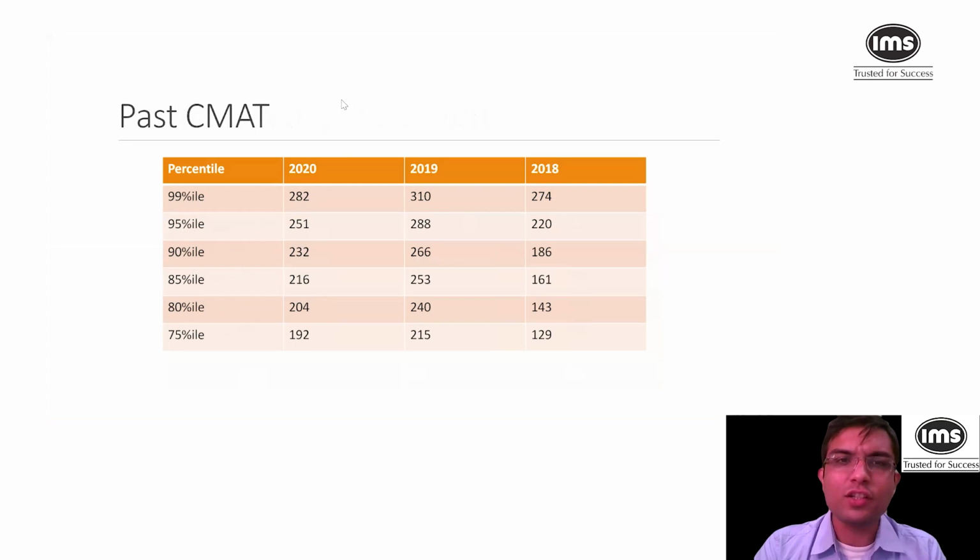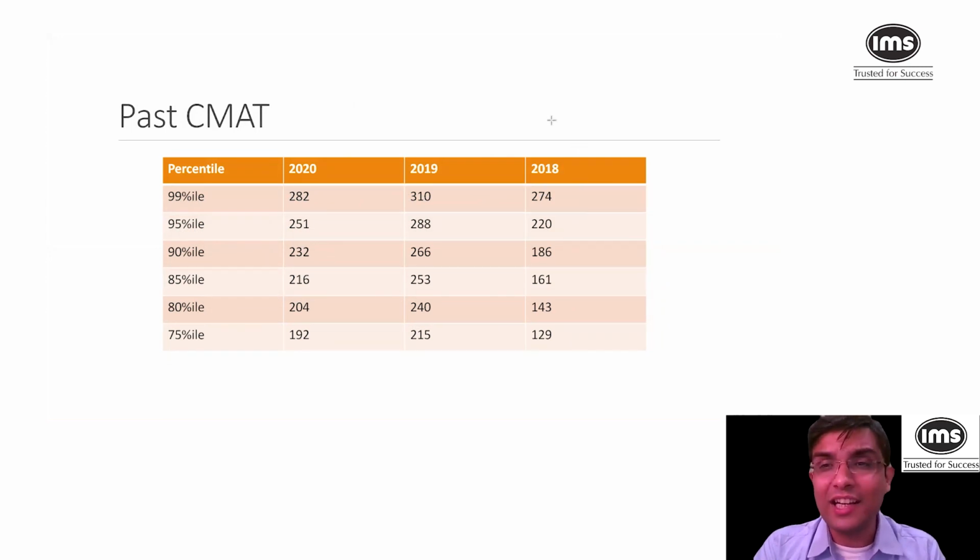CMAT has had diverse levels of difficulty throughout the past years. If you can see 2020, 19 and 18, the 99 percentile was at different levels: 282, 310 and 274. These are quite diverse numbers and the logic behind that is the diverse difficulty level.